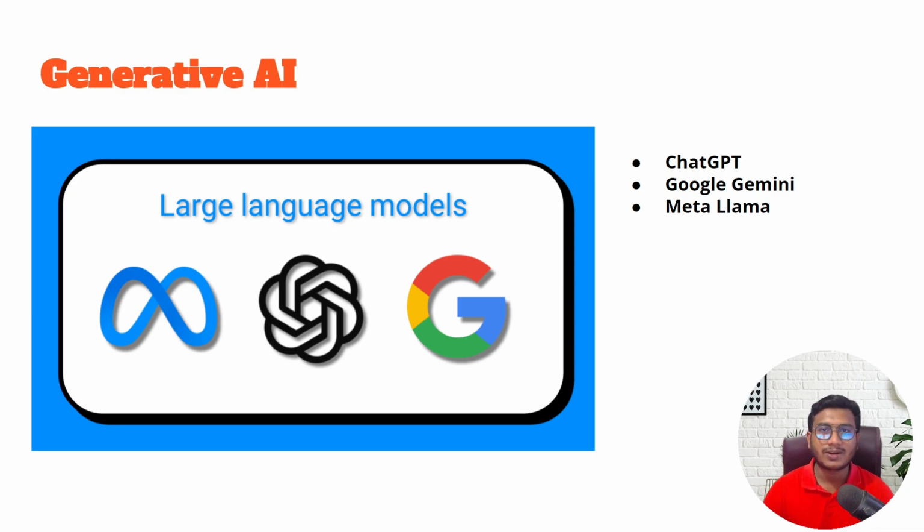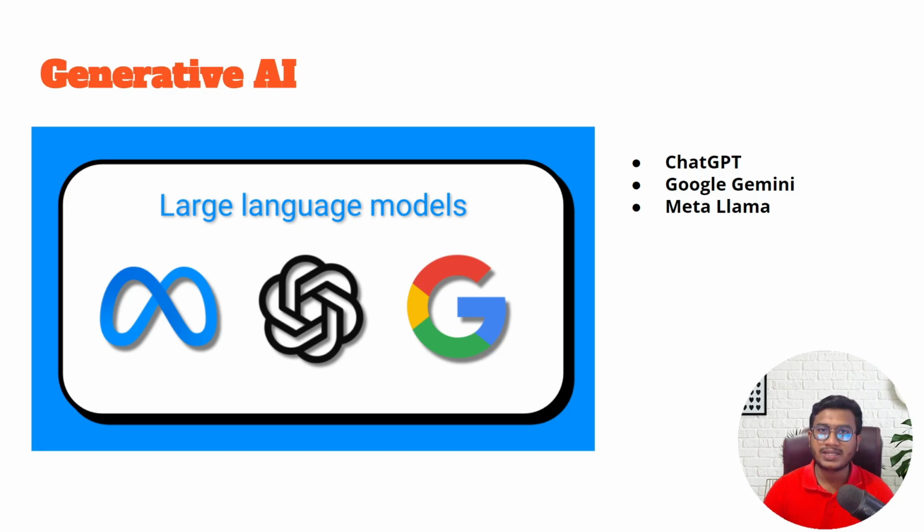Inside ChatGPT, we can give any kind of prompt. We can have a conversation, we can do summarization, we can generate content, we can generate code, we can do text summarization. Any kind of task we can perform in ChatGPT, right? Similarly, Google has developed their own product called Gemini. With the help of Google Gemini, we can also perform the same things we usually perform in ChatGPT. The same thing we can perform with the help of Meta Llama 2 as well.